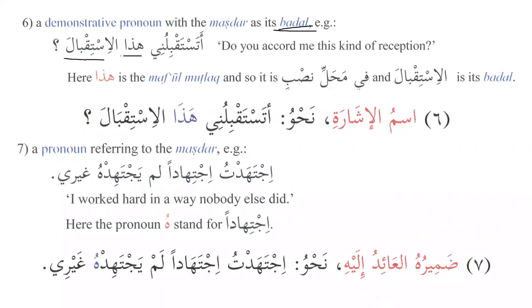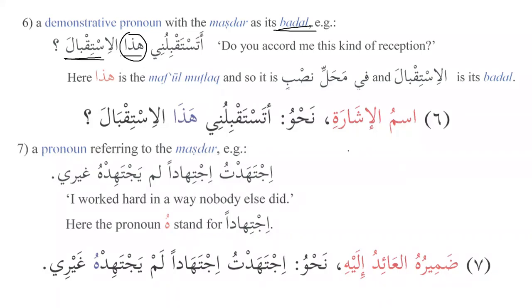So we have istiqbal as the masdar over here, but hadha is additional over here. So why is it additional? Because it is the deputy of the masdar. Let's not forget that we are discussing the deputies of the masdar. Here hadha is the maf'ul mutlaq, and it is fi mahalli nasbin, and al-istiqbal is its badal. So we say isharatun wa musharun ilayhi, or we can also say that this is badal and this is mubdal minhu.